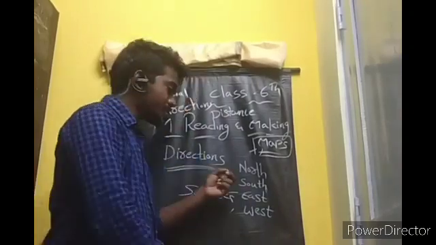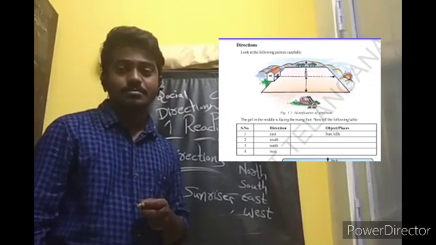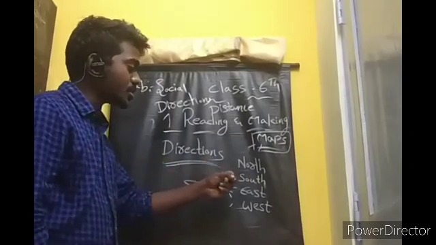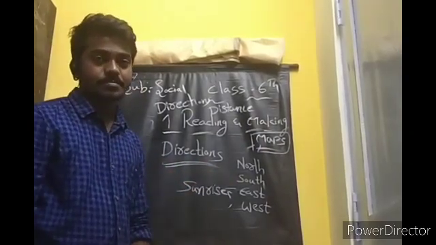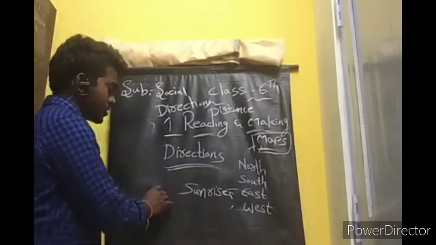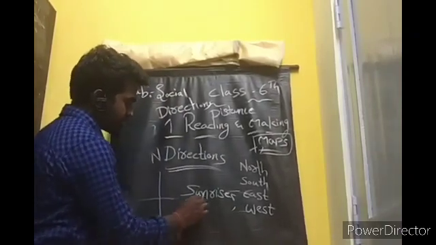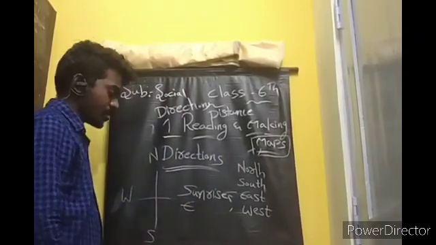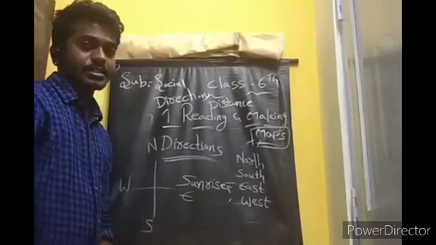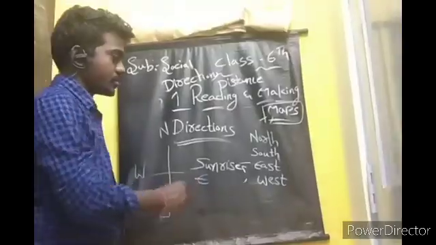There in the textbook, you can see the picture. Okay, you have to fill up that box. I think all of you understood about north, south, east and west. Okay, for example, if we draw the map on the board, we can show north here, south here, east, west. We can say like that.